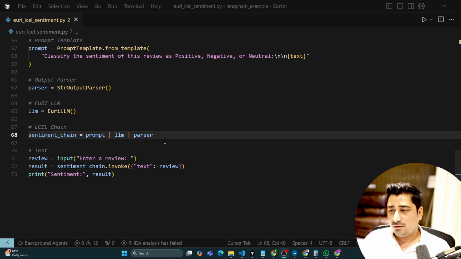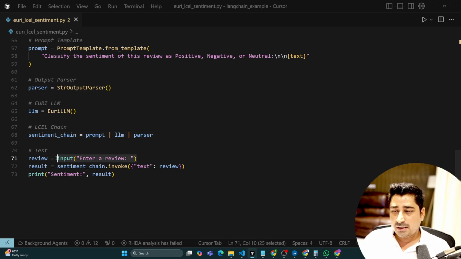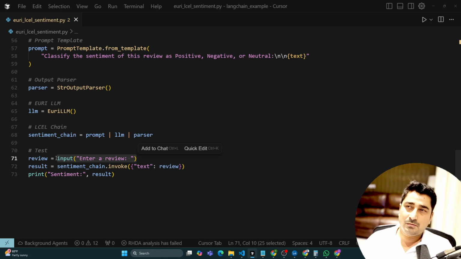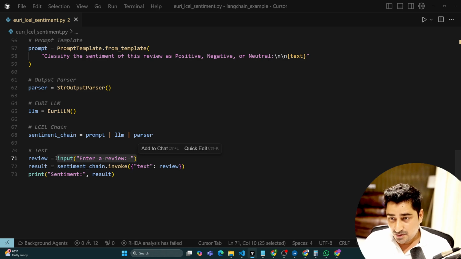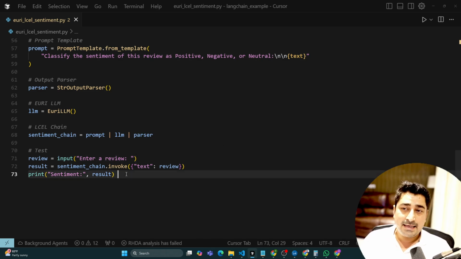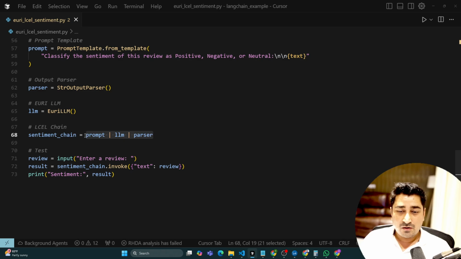So here, what we have to do is that I'm going to enter any kind of sentence, and the system is supposed to give me a review. So maybe positive, maybe negative, maybe neutral, whatever it is. I can create a lot of things on top of this, but in the simplest possible manner I tried to do the exact same thing. So here I'm using LangChain Expression Language, and it allows me to configure multiple processes all together just with the help of this pipe.